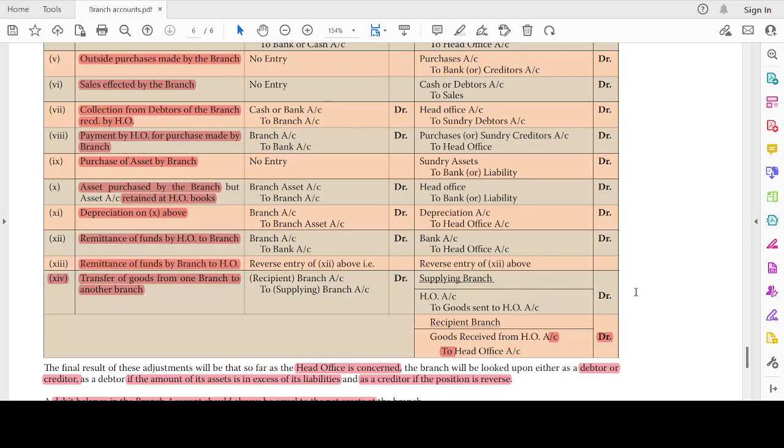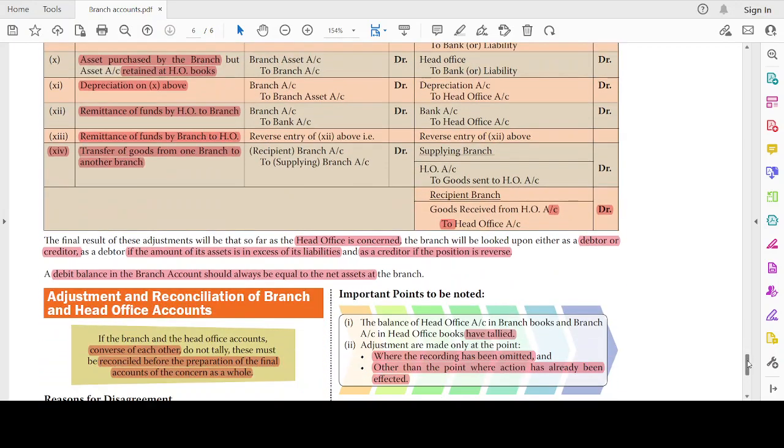Now the final result of these adjustment accounts will be that so far as the head office is concerned, the branch will be looked upon either as a debtor or a creditor. As a debtor if the amount of assets is in excess of liabilities, and as a creditor if the position is reversed. A debit balance in the branch account should always be equal to the net asset at the branch.